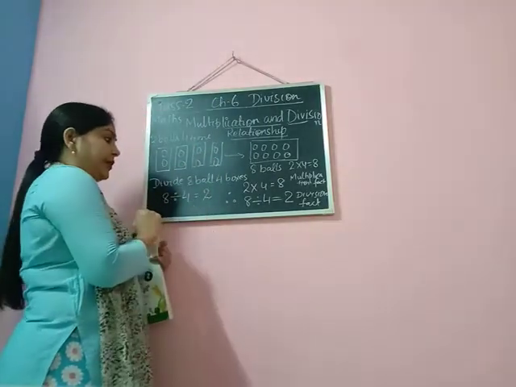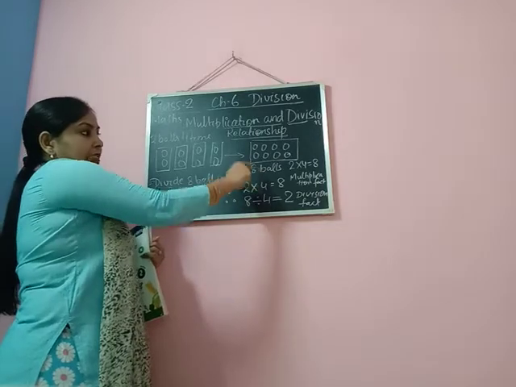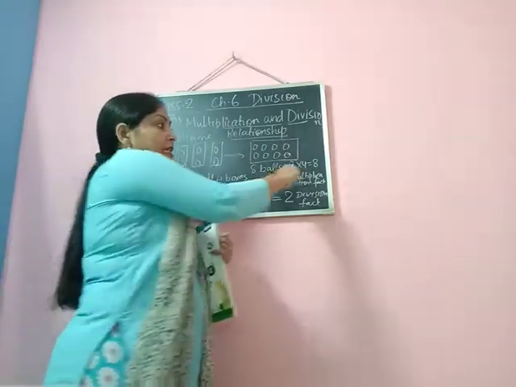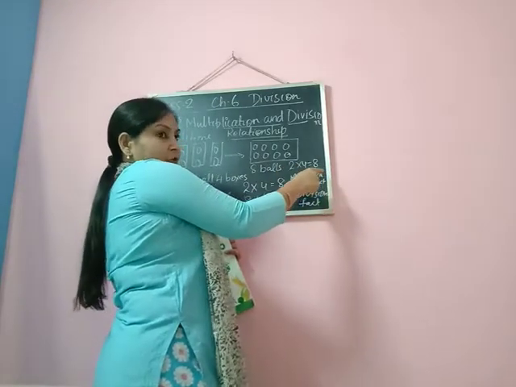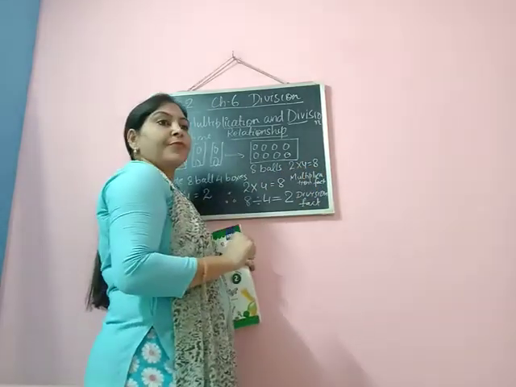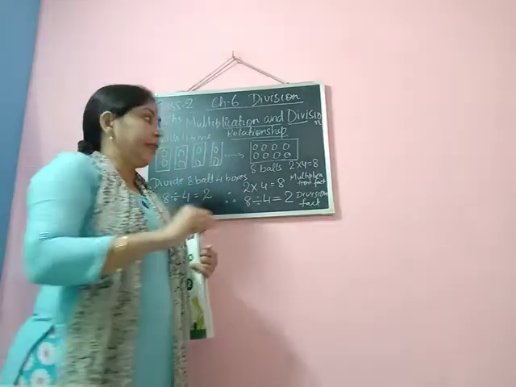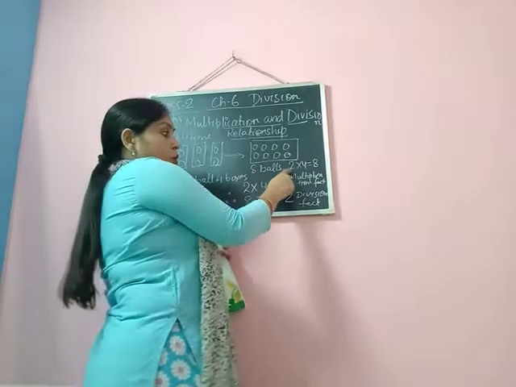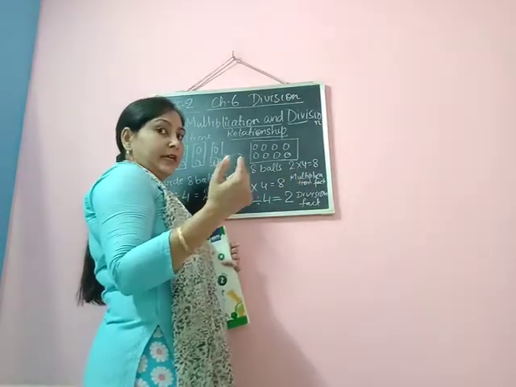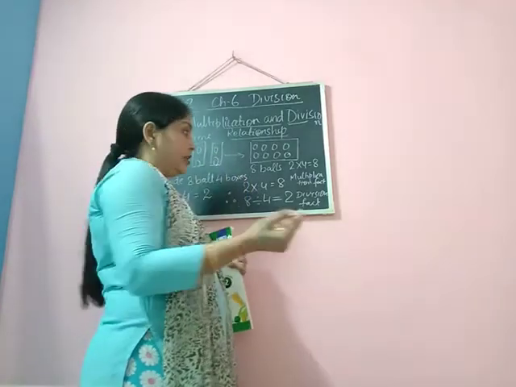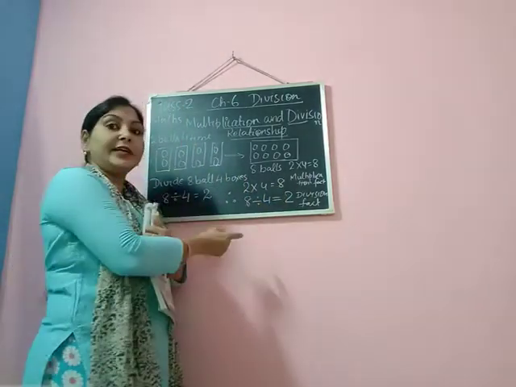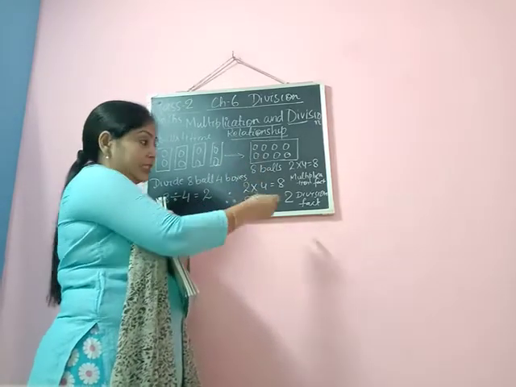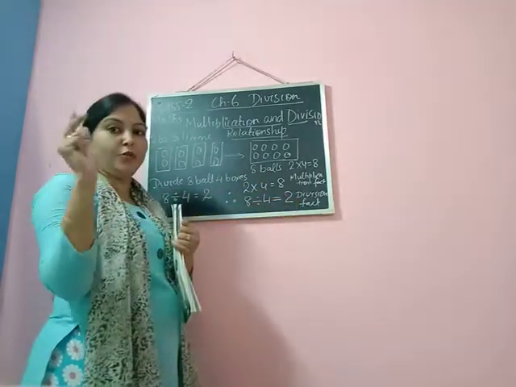So what is happening over here? This concept, 2 into 4. 2 into 4 is equal to 8. Now this is called the multiplication fact. 2 and 4, they are what? This entire thing is the multiplication fact. 2 and 4, you can say they are the division fact. So when we are distributing 8 balls among 4 different boxes, then what is happening? In each box we are getting 2 balls.